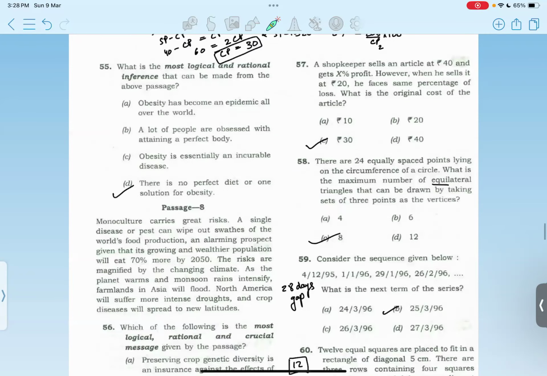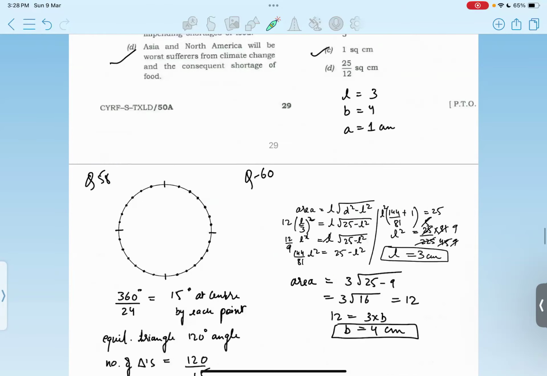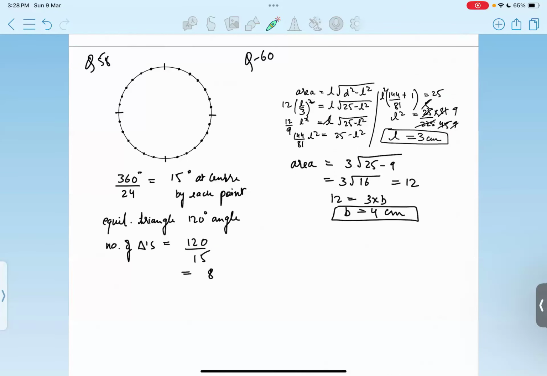Then there are 24 equally spaced points lying on the circumference of a circle. What is the maximum number of equilateral triangles that can be drawn by taking sets of 3 points as the vertices? Because again, we require 3 points to draw a triangle. You can see 24 points. They're equally spaced, so you divide them into 4 quadrants. 24 divided by 4 gives 6 points on each part.